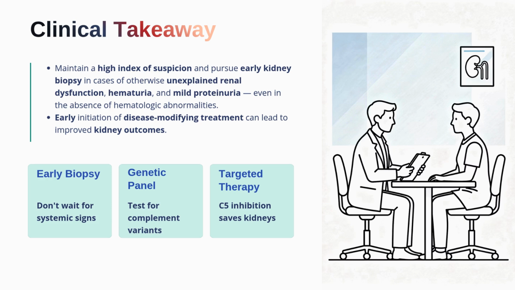The final point is that targeted therapy can truly change outcomes. C5 inhibition is not simply supportive care, it directly interrupts the mechanism that causes endothelial injury. In many patients, it can also preserve kidney function, slow progression, reduce recurrence risk, or prevent dialysis. This case reminds us that the kidney often gives quiet warning signs long before it gives dramatic ones. The challenge for us as nephrologists is to recognize those early whispers before they become irreversible damage. Early biopsy, early genetic testing, early targeted therapy. That's how we save kidneys.